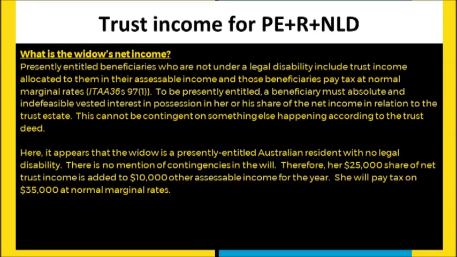Now, the next thing to note is that trusts, unlike partnerships, aren't actually obliged to distribute all of the income in a particular tax year. However, if the trustees, for whatever reason, usually when there's no presently entitled beneficiary, don't distribute income in a particular tax year, it's going to be taxed at the top marginal rate. There's really a punitive rate that applies here.